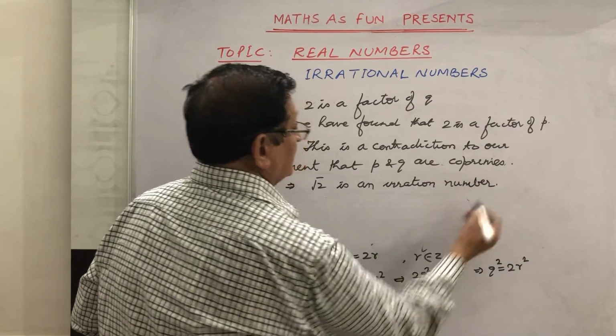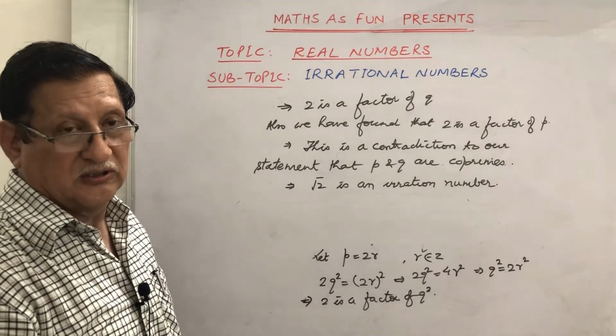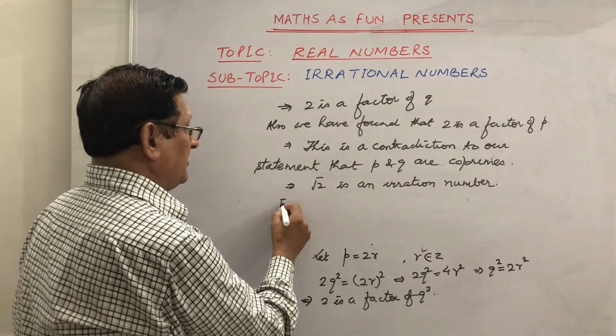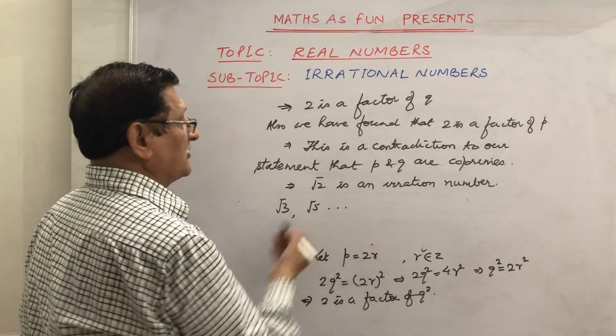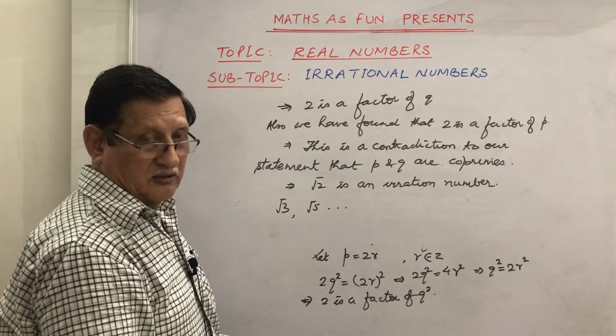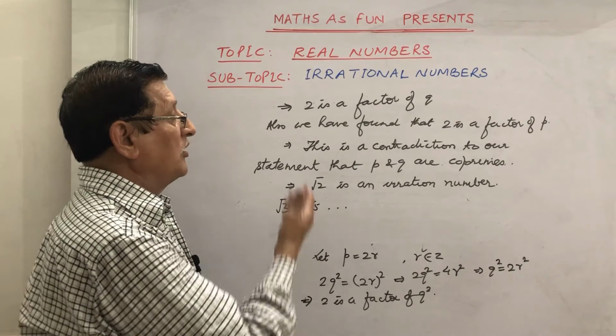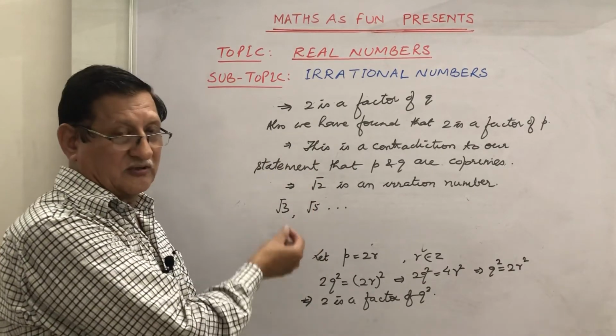This is the easiest way of proving any number to be irrational. We can prove the same way that root 3, root 5 and so on are irrational numbers. I think by looking at this you could understand how to prove that a given number is an irrational number.